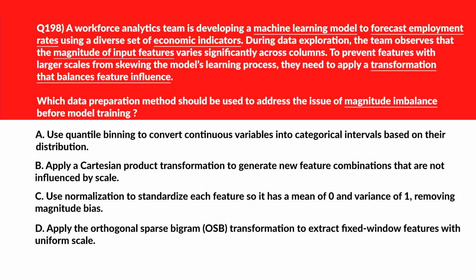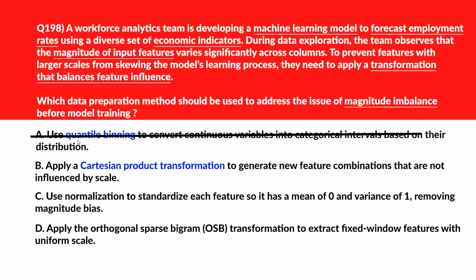Alrighty, now let's look at this question. This is about magnitude imbalance. Option E says use quantile binning to convert continuous variables into categorical intervals based on their distribution. Quantile binning discretizes data but doesn't resolve magnitude imbalance across continuous features. Wrong answer. Let's move to option B.